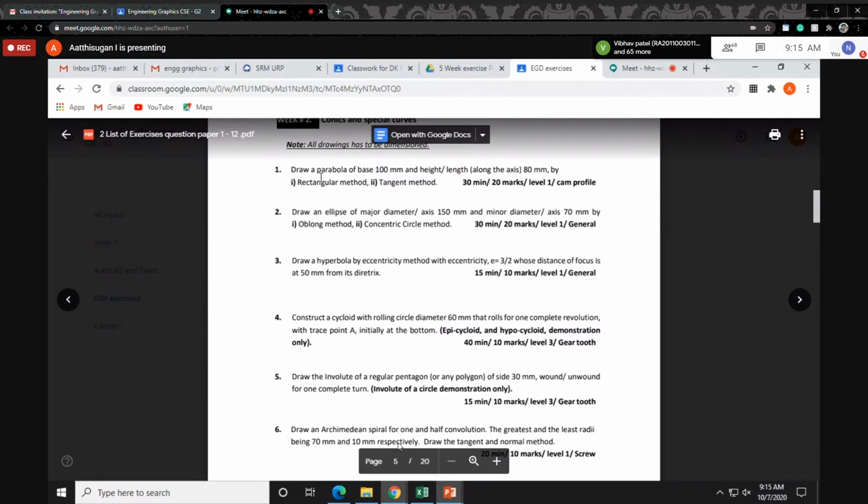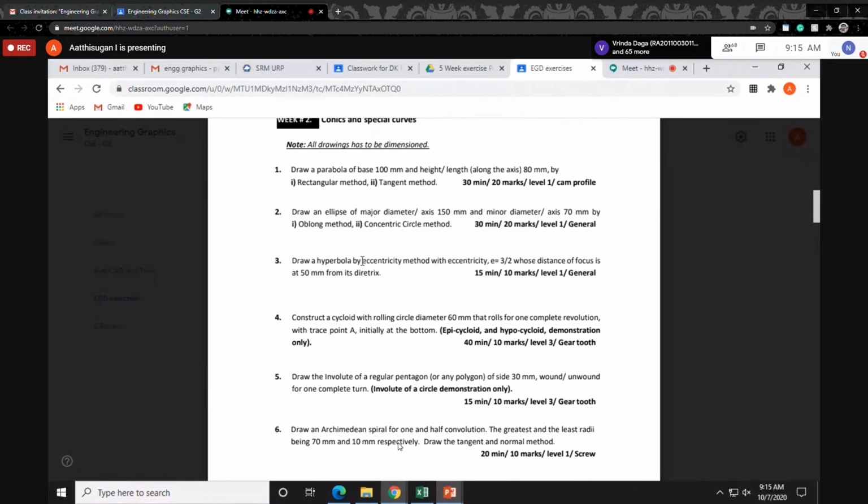One is the rectangular method, another is the tangent method, the oblong method, and the constant circle method. So rectangular and tangent methods are for drawing the parabola, and then the oblong and constant circle methods are for the ellipse. Then the eccentricity method is for the hyperbola. Okay, so these things we will discuss today.